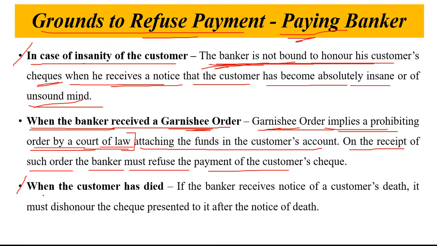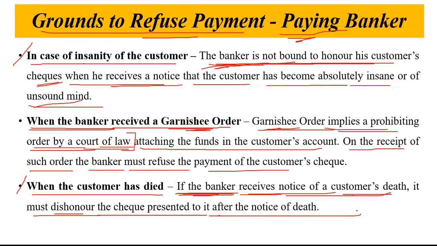Next condition to refuse the payment by the paying banker is when the customer has died. When the customer is dead, when the customer is no more. If the banker receives the notice of the customer's death, the check must be dishonored, meaning it should be refused for payment. The banker must dishonor the check presented to it after the notice of the death.